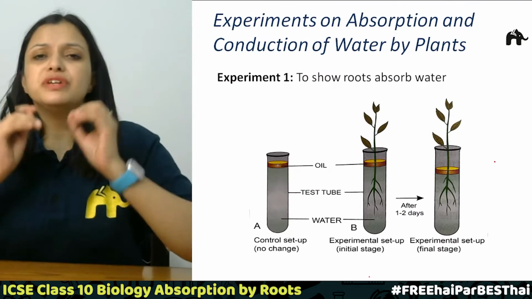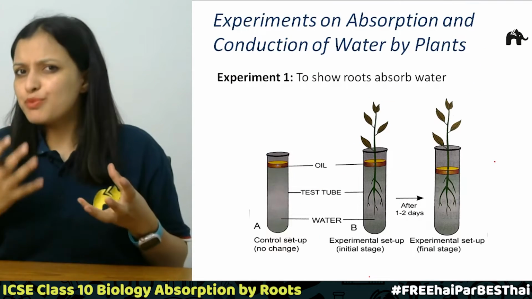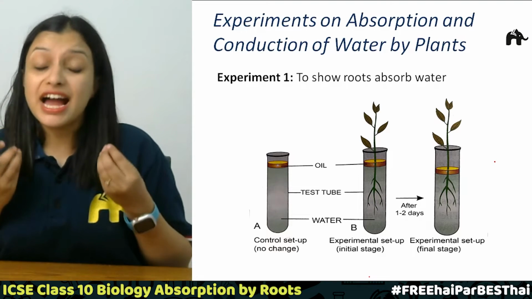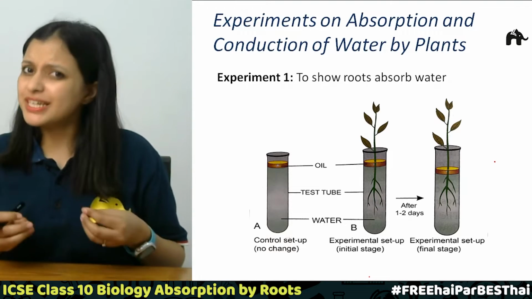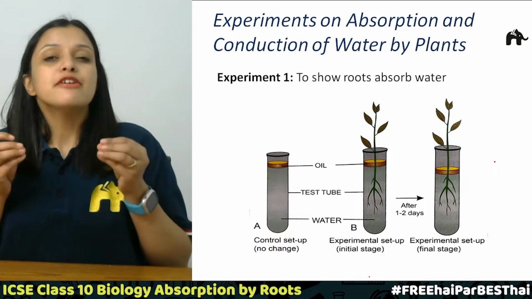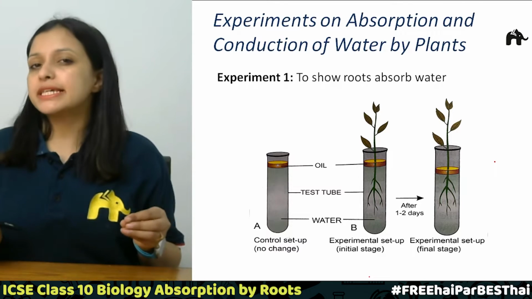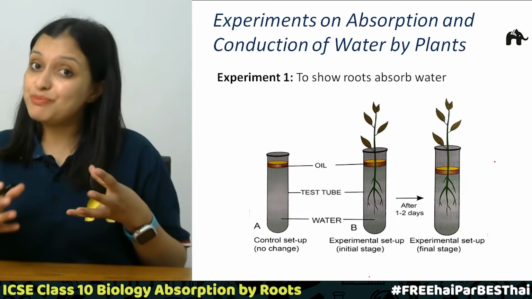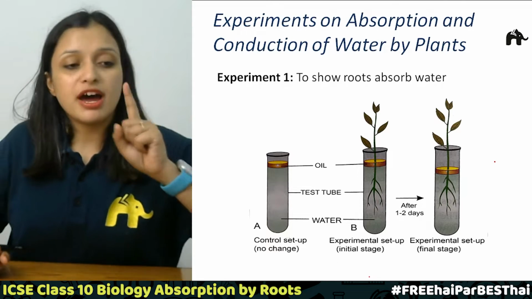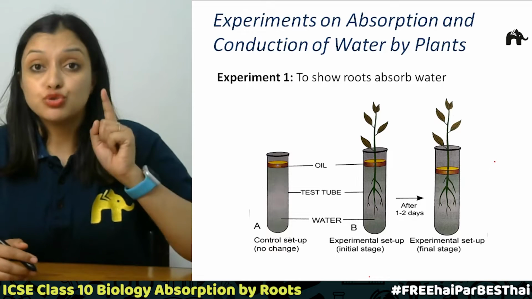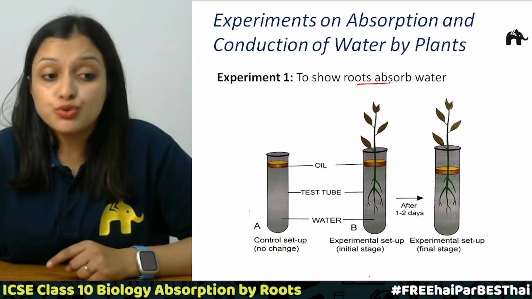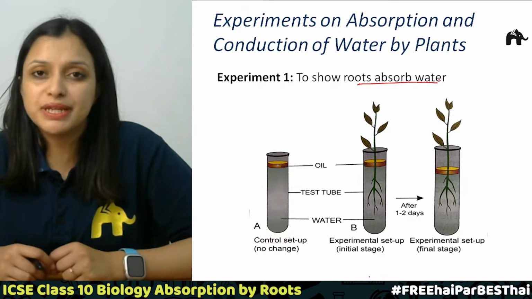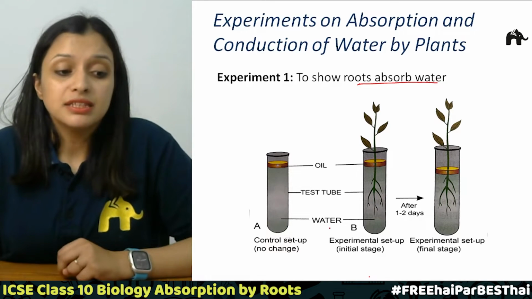Now we need to understand more about whether roots or plants actually absorb water. Do they actually conduct water? For that, we can perform simple experiments which can tell us whether they are actually performing that function or not. Our first experiment will be to show whether roots absorb water. So this will be our first experiment. For that experiment, we'll take two test tubes.